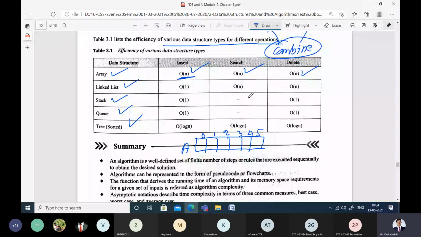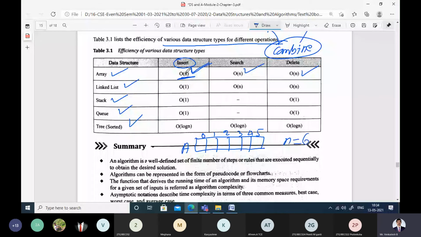Array. What operation do I want to do? I want to insert. And it says it is taking at least n operations. You have to do at least n comparisons, n key operations you have to execute. That means what is the value of n here? What is the size of this array? 6 is the size of this array.